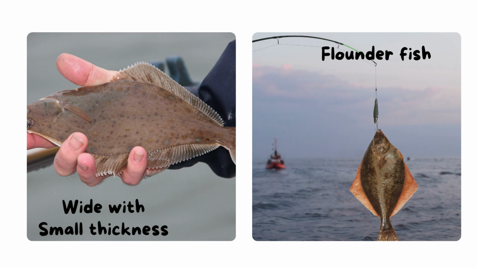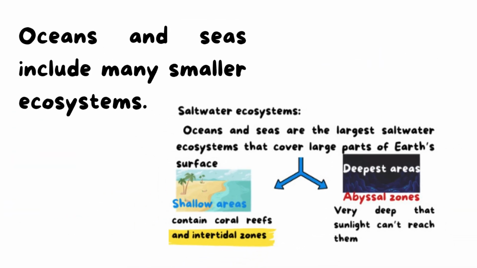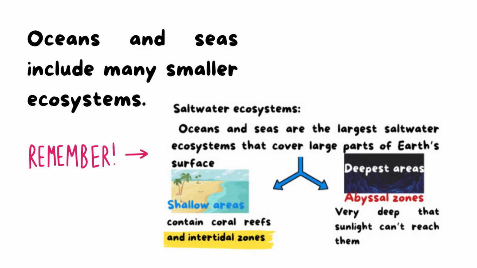Okay, now I want you to know that oceans and seas include many smaller ecosystems. We know that the oceans and seas are the largest aquatic ecosystems. As we studied before, you remember that we have different ecosystems in the oceans and seas, like shallow areas and deepest areas. Each one of them has different species living in them and different characteristics.